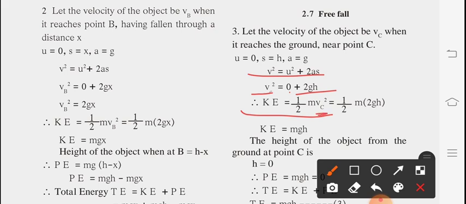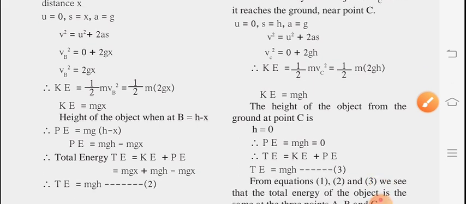Now we have the formula for kinetic energy, that is half mv square. Instead of v we are taking vc square. Now vc square is 2gh, so we can substitute 2gh here. Then half m into 2gh. This 2 gets cancelled. Then what is the remaining part? That is mgh. So kinetic energy is mgh.